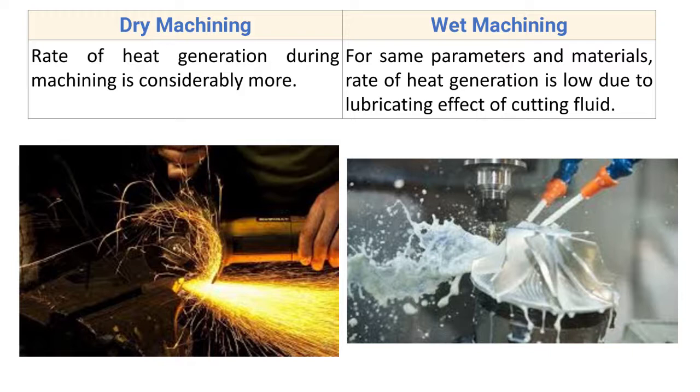In wet machining the cutting oil is used, so for same material and for same parameter, that is for same depth of cut, feed and the cutting velocity, the rate of generation of heat is less in wet machining, because the cutting oil plays the lubrication effect, and due to the lubrication effect the rate of heat generation is less, and the cutting oil also takes out the heat from the workpiece and the tool. So for same parameter and the material, the rate of heat generation is low in case of wet machining.